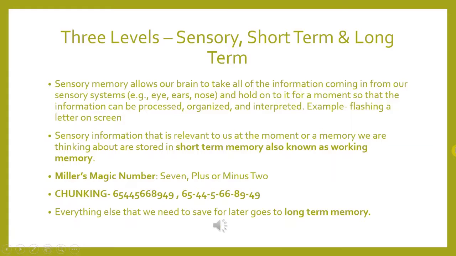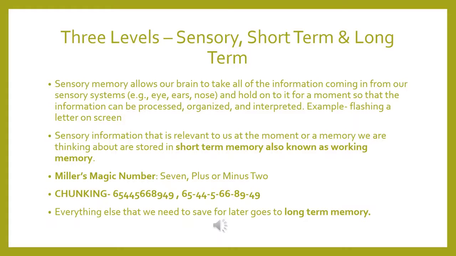Okay, there are three levels of memory: sensory memory, short term memory, and long term memory. Sensory memory is the memory in which you get information through your senses, such as eyes, ears, or nose, and you hold on to the important information which you find relevant, and then it is processed, organized, and interpreted.